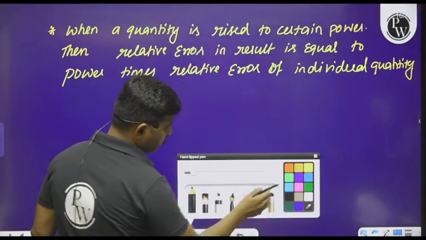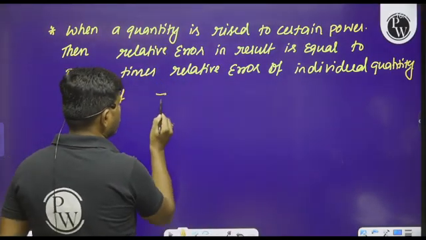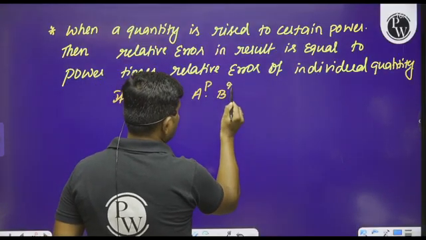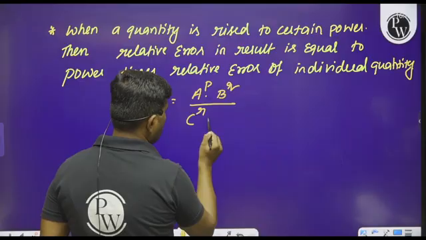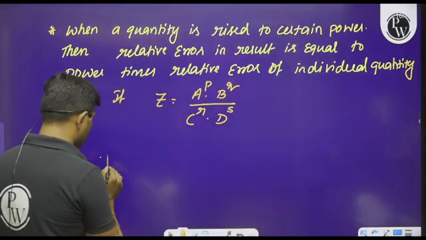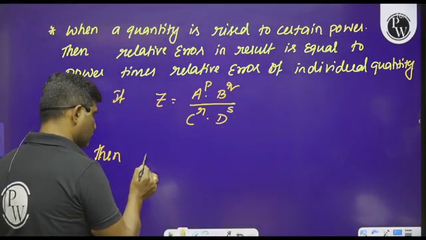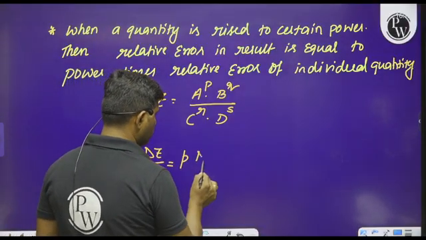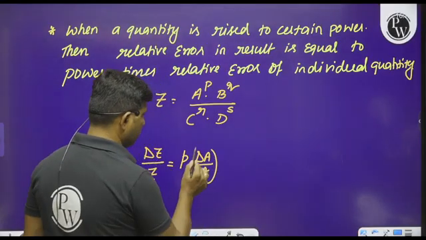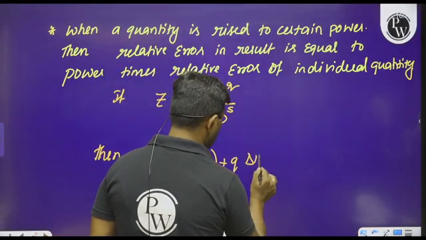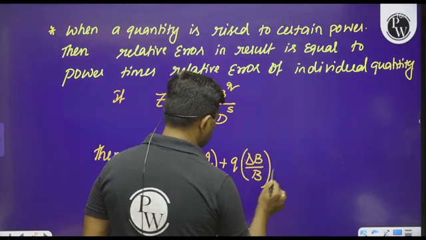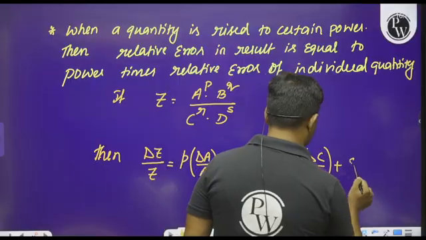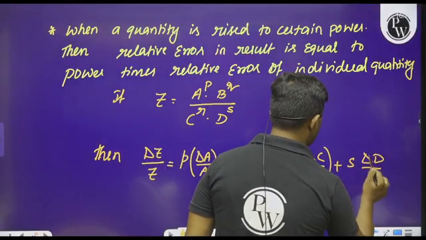For example, if there is a quantity Z which can be written as a to the power p, b to the power q, divided by c to the power r, d to the power s, then what is the relative error in the result? Delta z by z can be written as p into delta a by a plus q into delta b by b plus r into delta c by c plus s into delta d by d.